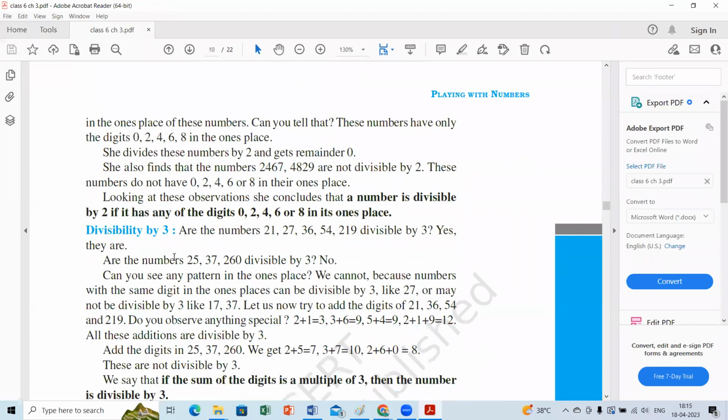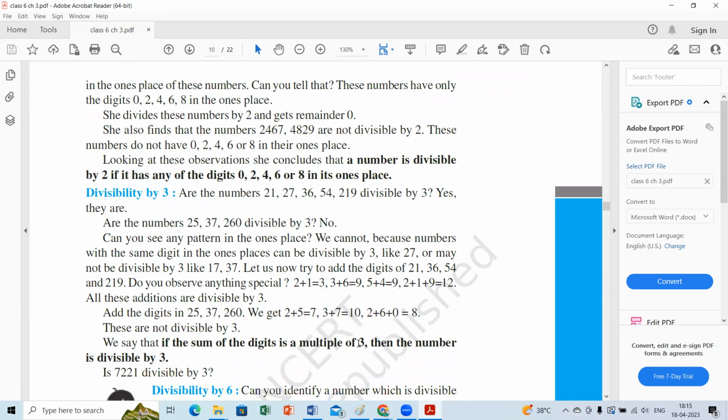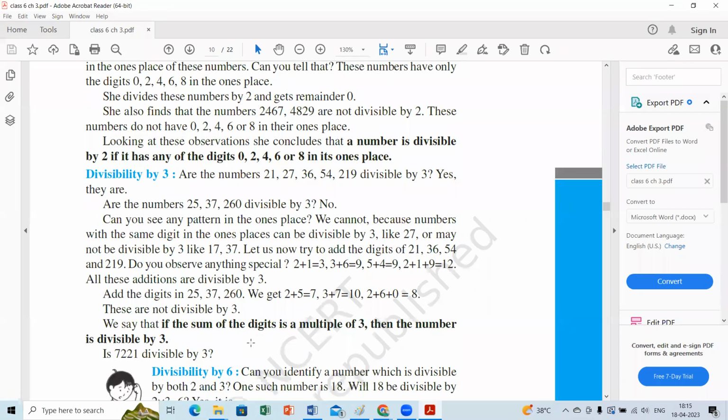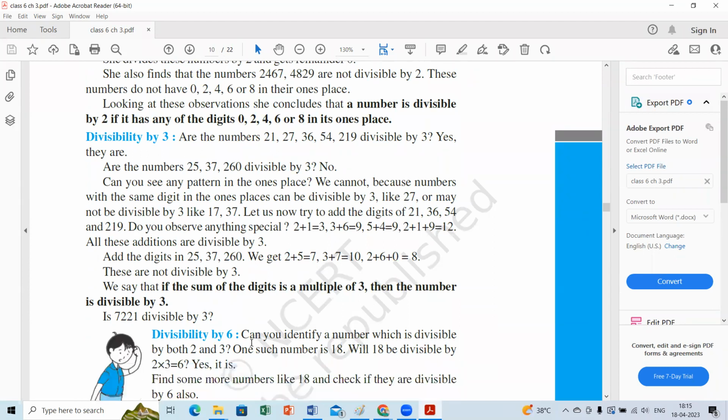For the 3 rule, already Sri Tej said we have to sum up all the digits. So you can see the question is also there. Sum up all the digits. What is divisibility rule 6?